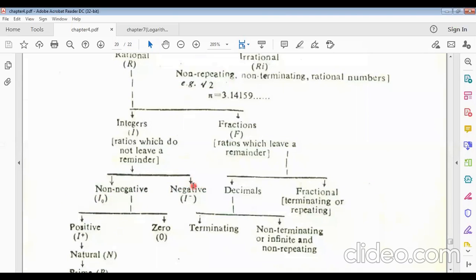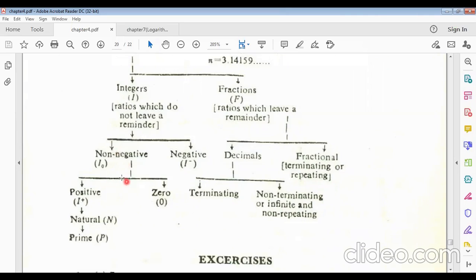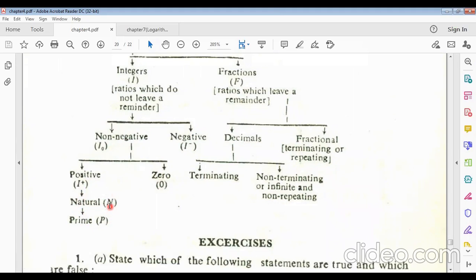Now integers are two types, non-negative integers and negative integers. Negative integers are minus 1, minus 2, minus 3, up to minus infinity. Non-negative integers are 0, 1, 2, 3, 4, up to infinity. Non-negative integers are two types, positive integers and 0. Positive integers are called natural numbers, remember it. Natural numbers are also categorized into two types, prime numbers and composite numbers. The opposite of a prime number is a composite number. We must know about prime numbers; we have studied them in this lecture.